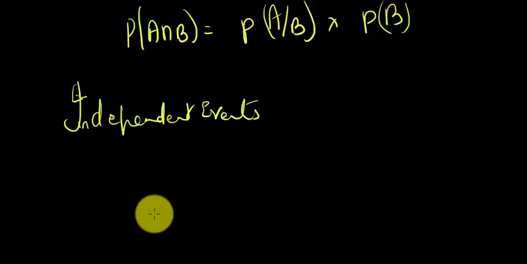Let's look at one more example. Let's say it's going to rain tomorrow, and me preparing coffee today. That has no connection to each other, right? So it's going to happen independently. No matter what I do with the coffee, or whether tomorrow is going to rain or not, I'm going to prepare my coffee, and preparing coffee is not going to affect the rain. So those are independent events.